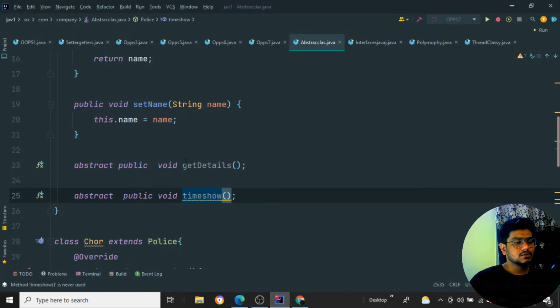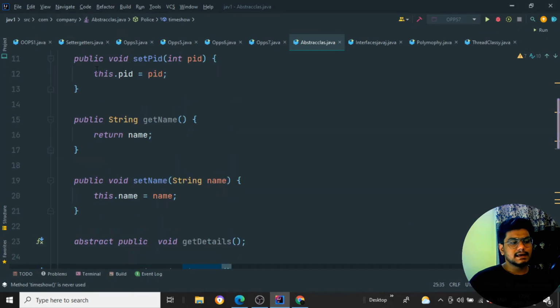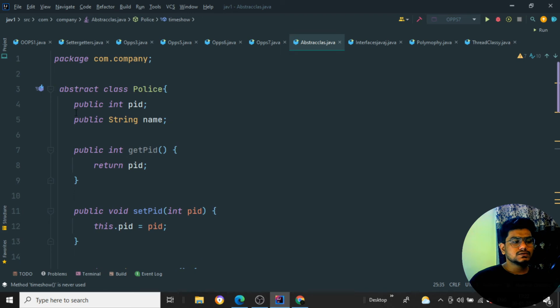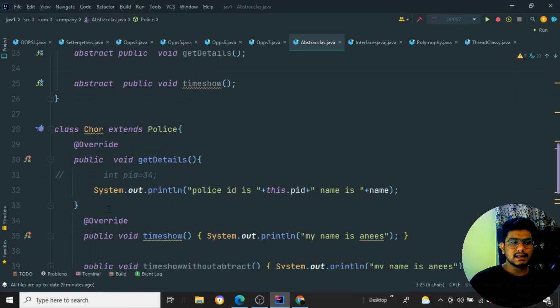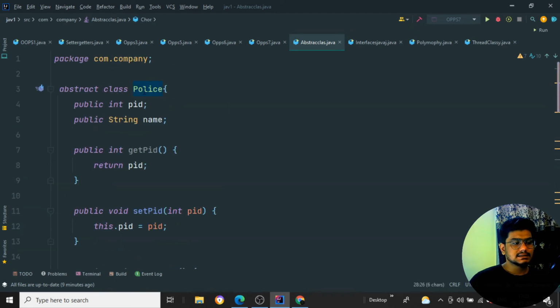Coming back to the program, suppose we have declared a class as abstract, as I showed. Now we have two abstract methods, getDetails as well as timeShow. If I want to use these abstract methods, I cannot directly create an object for it. Instead I can use this class name Police inside the child class, that is Chore. The class Chore is there, and now we are extending the properties of Police.